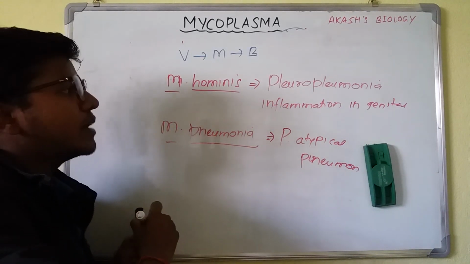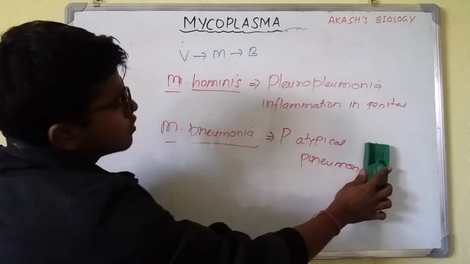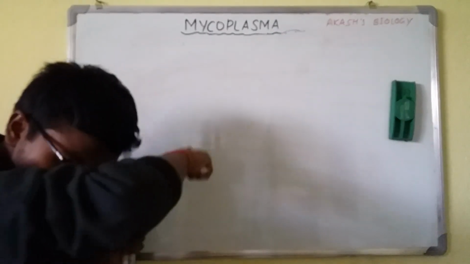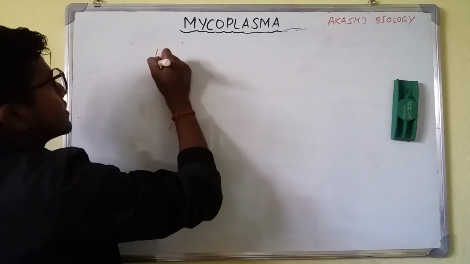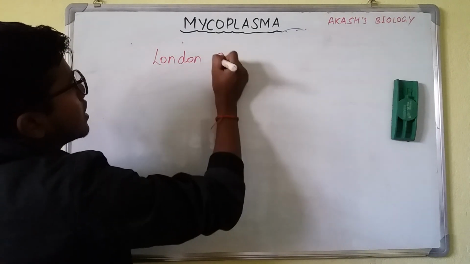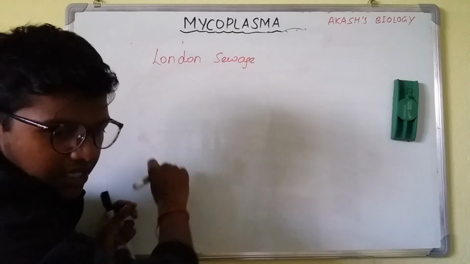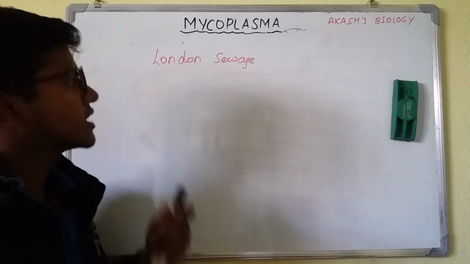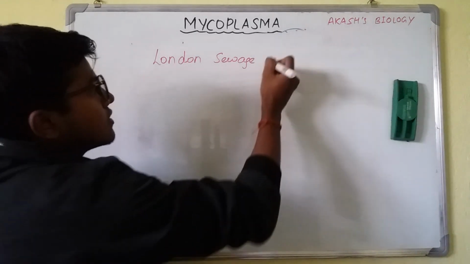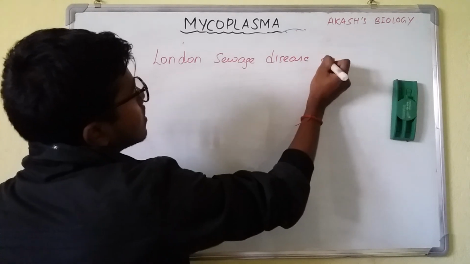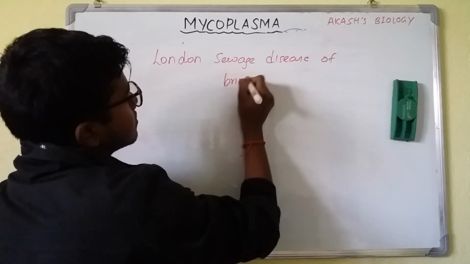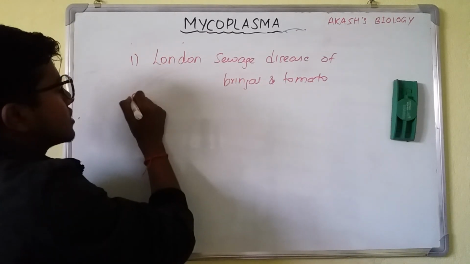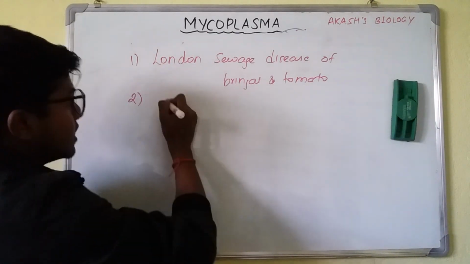Now in exams we are mainly asked about the plant diseases. So I will be listing all of these, and you need to mug up. First of all is the London sewage. If you know any mnemonics, you can post them there, so that the maximum number of students can benefit from that. Disease of brinjal and tomato. So this one is the first. The second one is little leaf of brinjal.